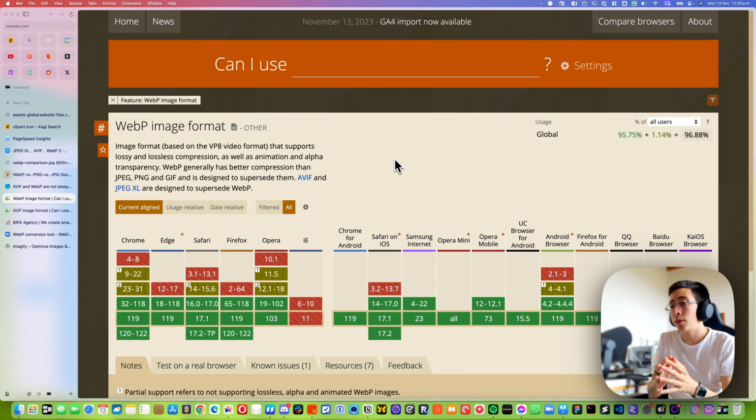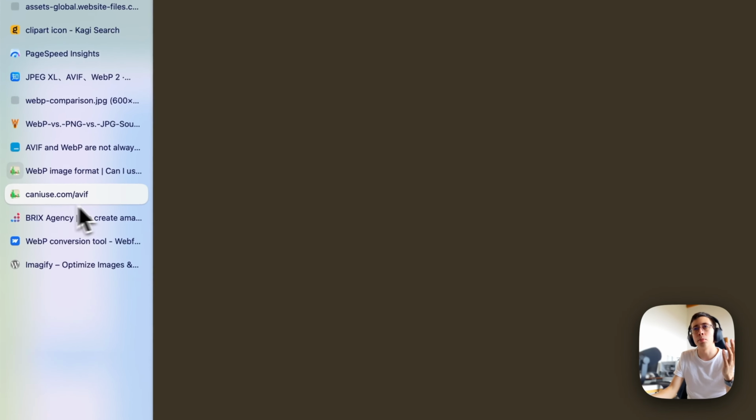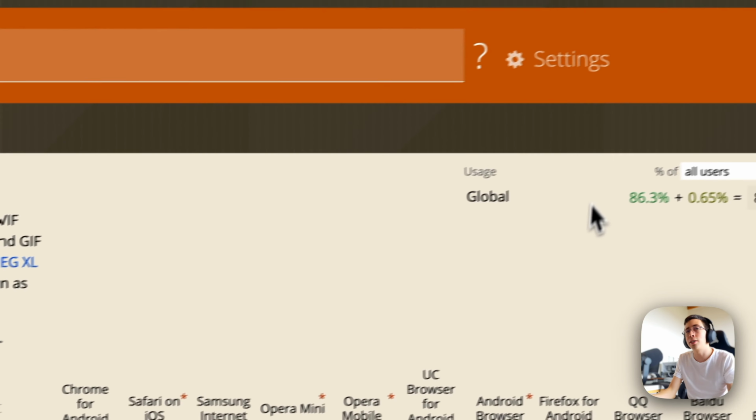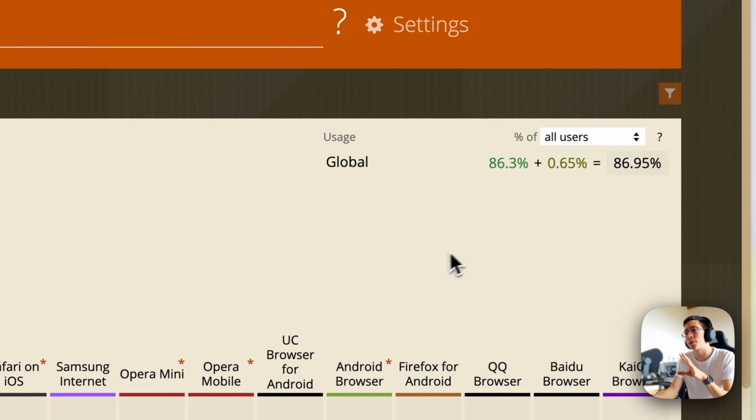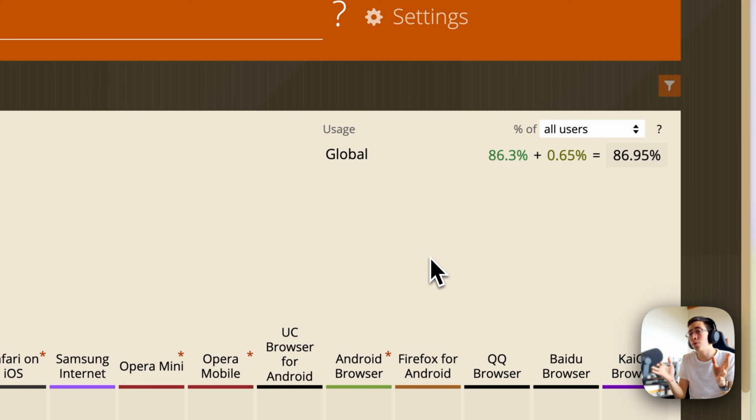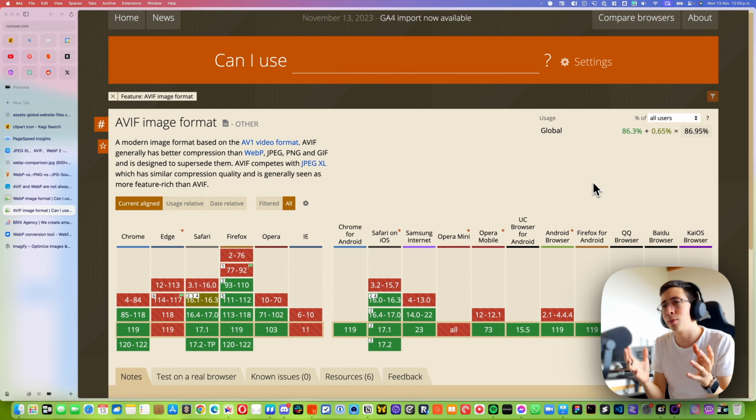And if we take a look at AVIF, it's really worse in this case because it only supports completely 86%. So almost 15 people out of 100 are not going to be able to render images on AVIF. So in that case, I will definitely say that this is not ready for mass production. We will definitely wait a few more years. And I agree, this format is better in pretty much all aspects, but it makes sense that we just need to wait for that to have massive adoption.